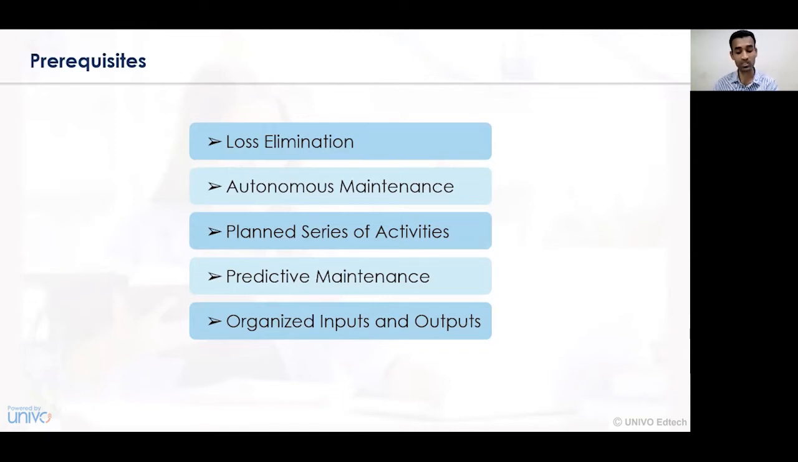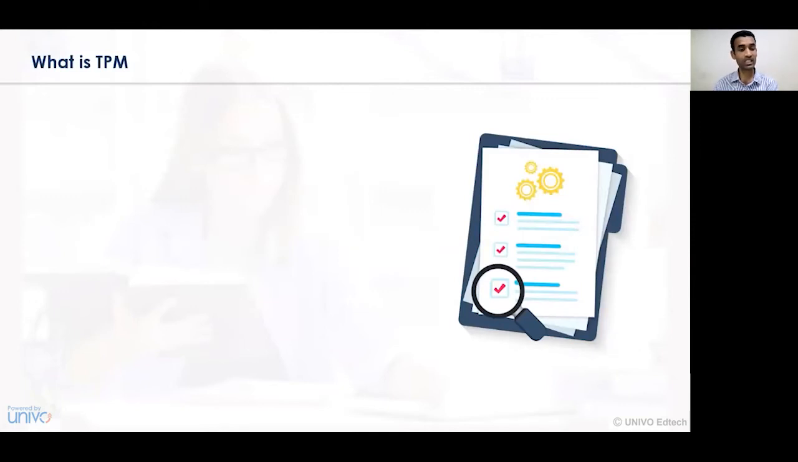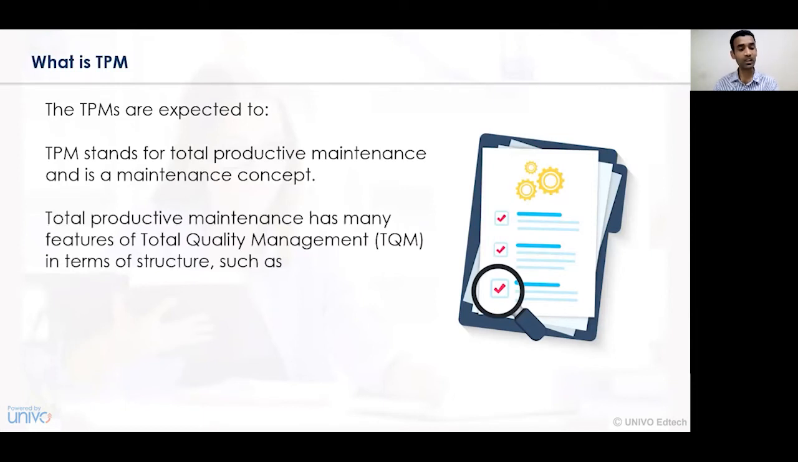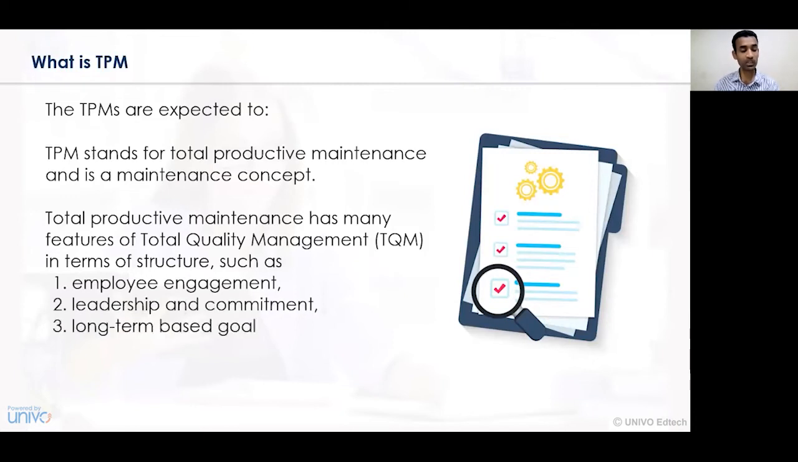Now let's understand the concept of TPM, that is total productive maintenance. TPM stands for total productive maintenance, and it is a maintenance concept. What does it contain? It contains total quality. Total productive maintenance has many features of total quality management in the form of a structure, such as employee engagement, leadership and commitment, long-term goals, planning, and so on.